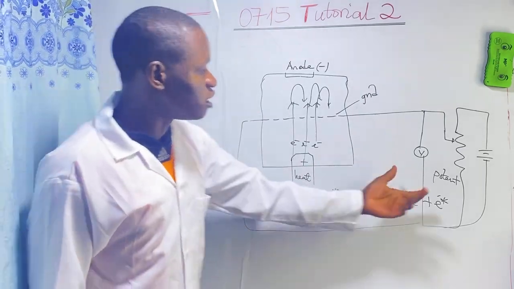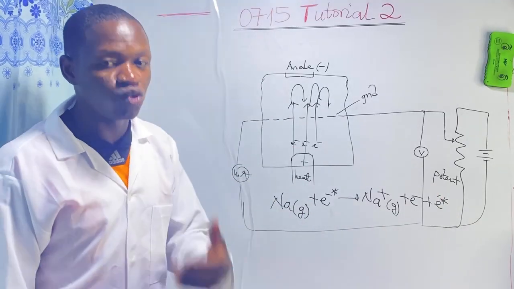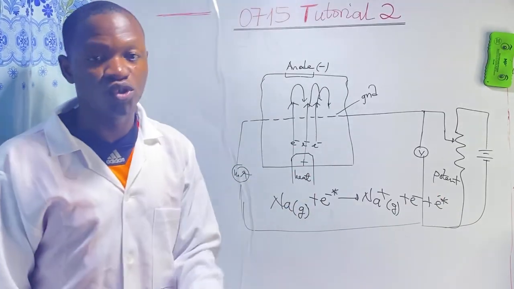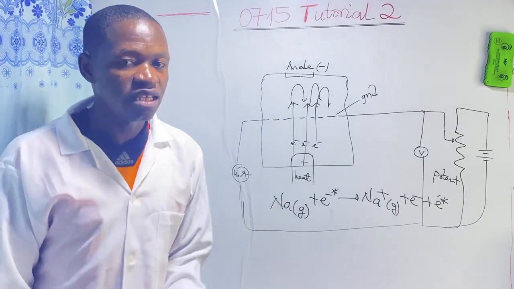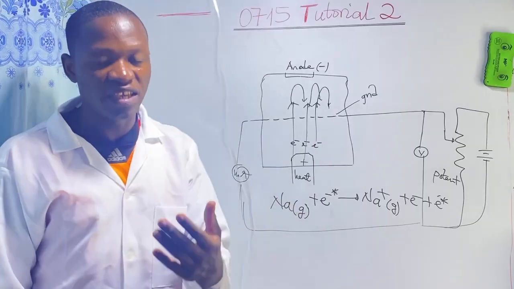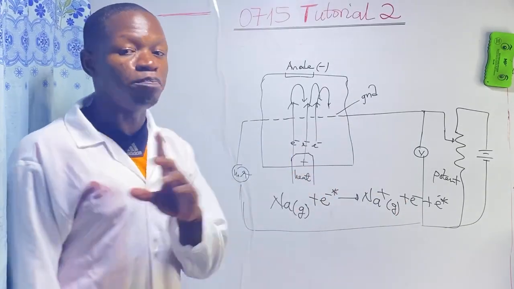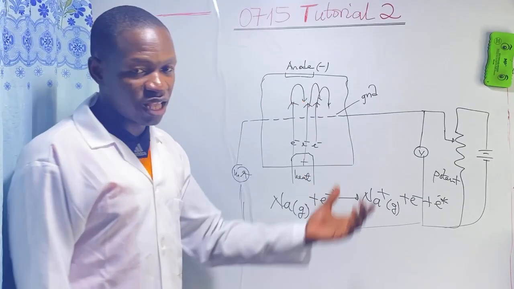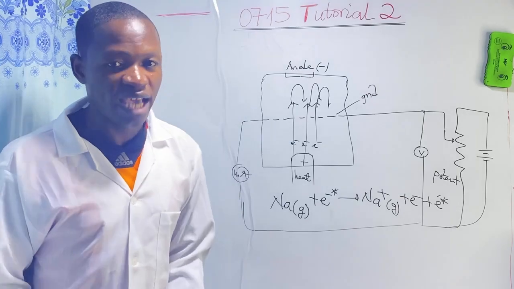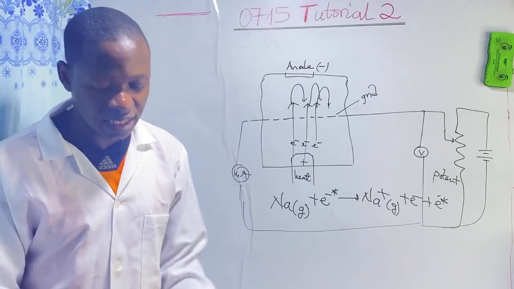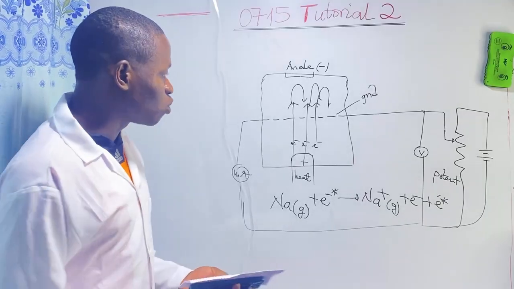And from there we can get the ionization energy. So the function of the potentiometer is to increase the PD required to accelerate the electrons produced from the cathode, ensuring that they can readily knock off electrons from the vaporized sample. The potentiometer's role is to increase the PD between the cathode and the anode so as to accelerate the electrons and facilitate the ionization process of the vaporized sample. Now the next thing, we are asked to give the function of the cathode anode circuit.